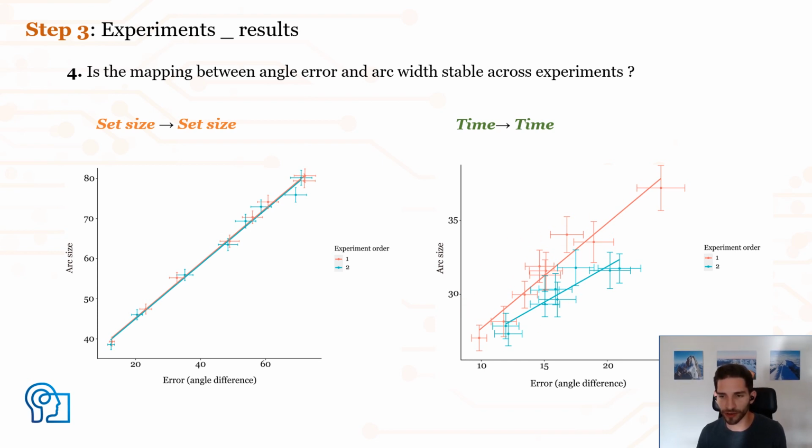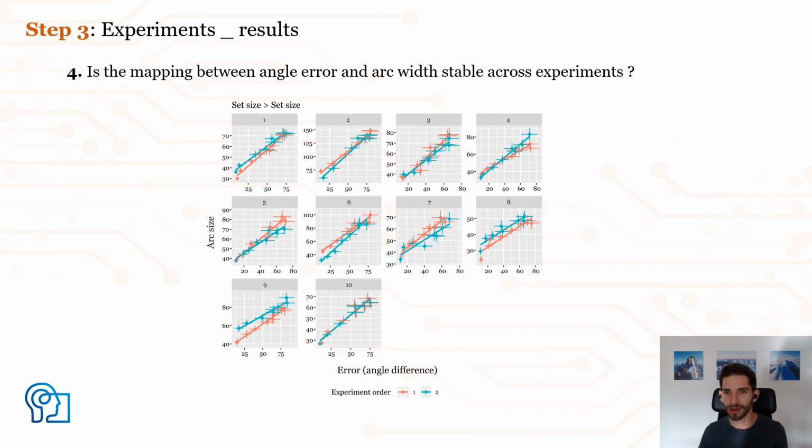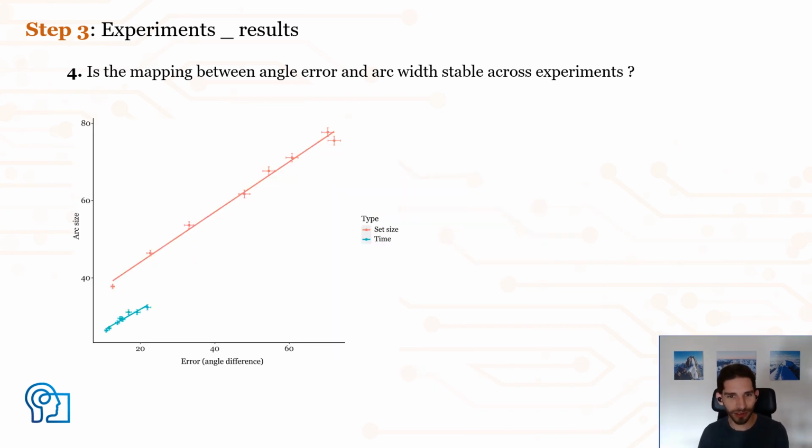A similar finding is obtained for the time experiment, although there's a little bit more noise because the scale is narrower. If we look within each individual participant, we can also see that this mapping is fairly stable from one experiment to the other as well. The interesting thing is what happens when you change the type of experiment from one day to the other.